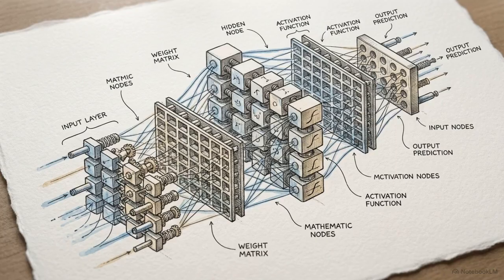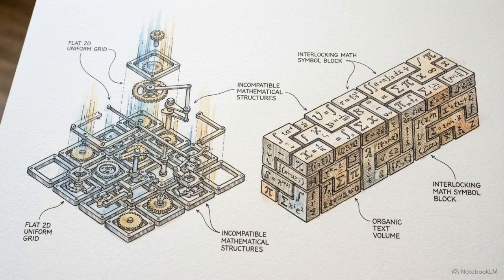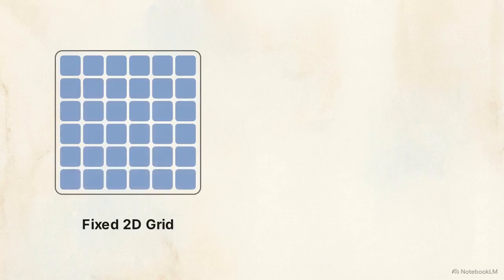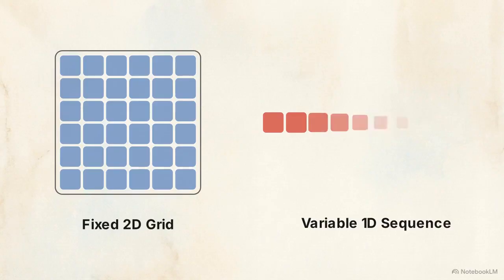For position-invariant feature extraction, convolutional neural networks are a high-performance tool. They already dominate computer vision by detecting localized patterns like edges and textures anywhere in an image. Applying them to natural language introduces a structural tension. Convolutions were engineered for fixed two-dimensional pixel grids, while language consists of one-dimensional, variable-length sequences.